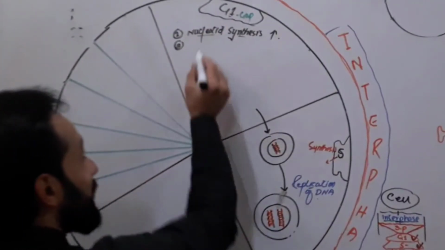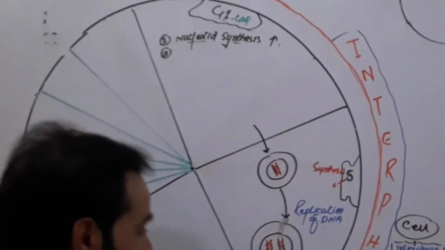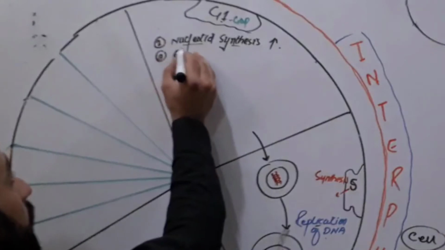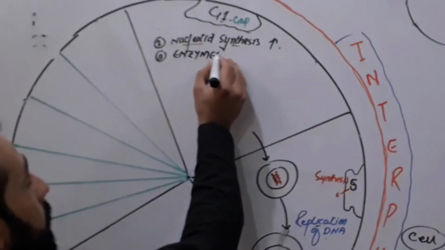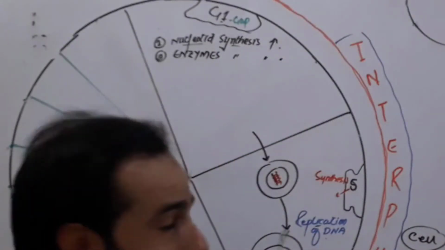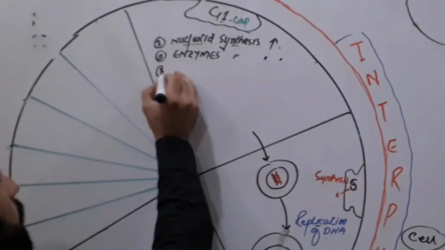So nucleotide synthesis increases during G1. Then, to make these nucleotides and another DNA, some enzymes are required. So enzyme synthesis increases during G1 in the nucleus of the cell, right? Number 3, friends.